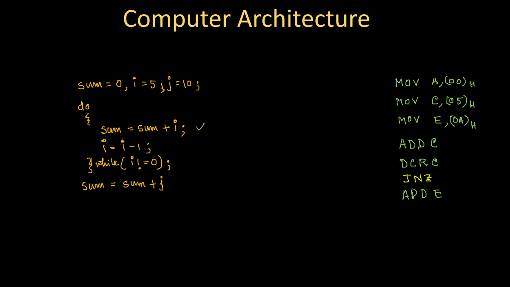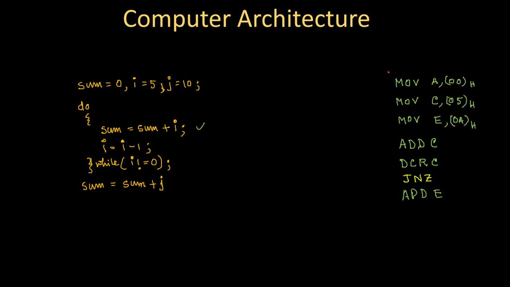Okay. Don't think that jump if not 0 means jump if the zero flag is not 0. Jump if not 0 means, as a user, as a learner, you can say jump if the result is not 0. Result is what result? Result of this C updated in the immediate previous instruction. Okay. And what will be the address over here? I don't know, because I don't know what the address of add C is right now. So I have to decide it first.